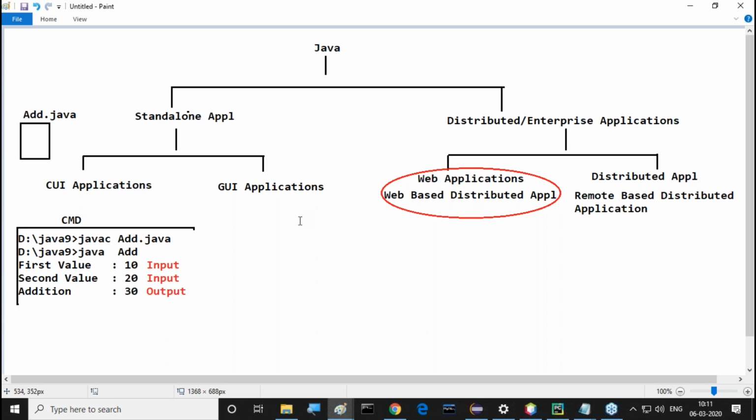Now tell me, which type of data is this command prompt supporting? Is the data character oriented data or not? Of course, we can add numbers, maybe some other things, but they are not like images. They are not like graphic components. They are not like any text fields or labels. So any type of data is in the form of character related only, character oriented data only.